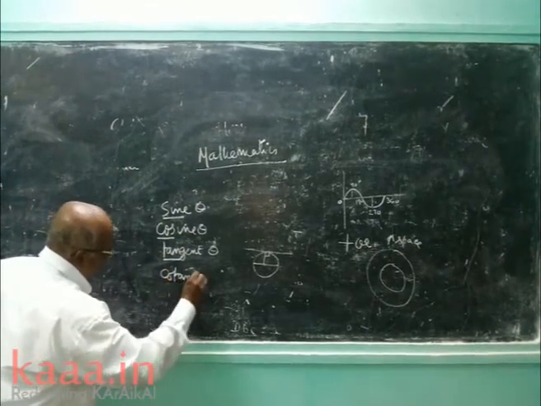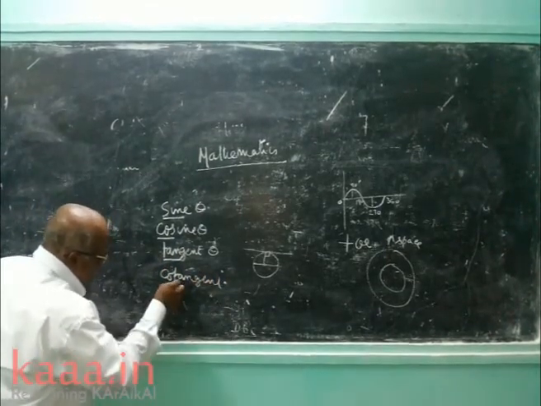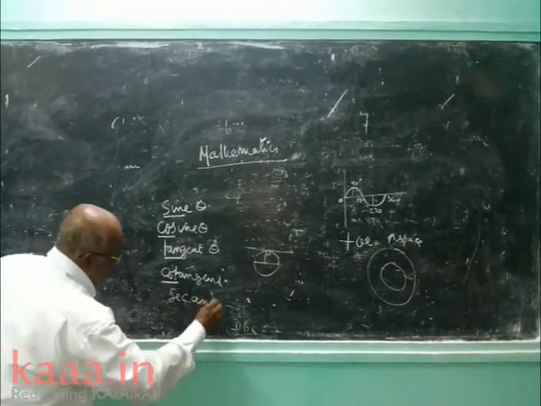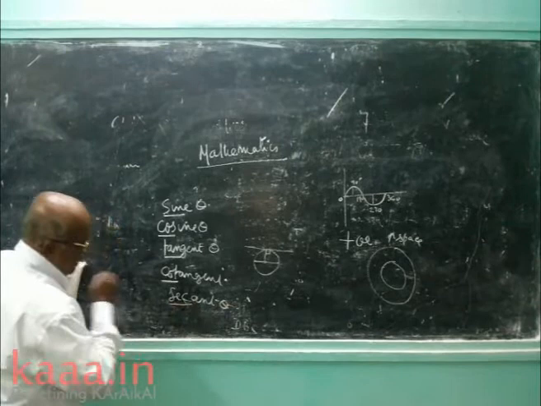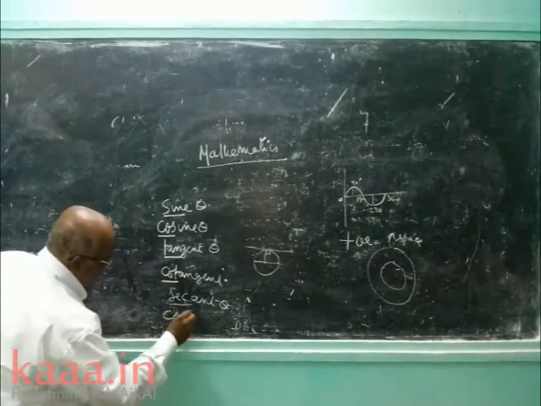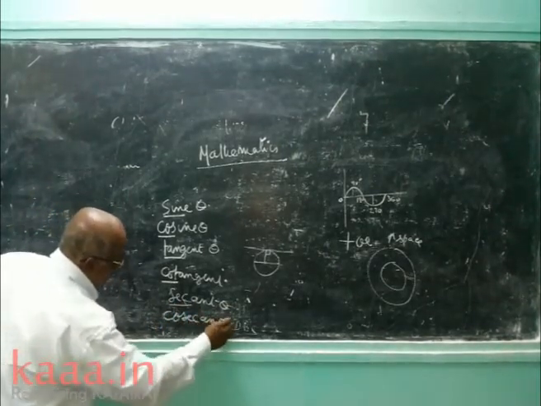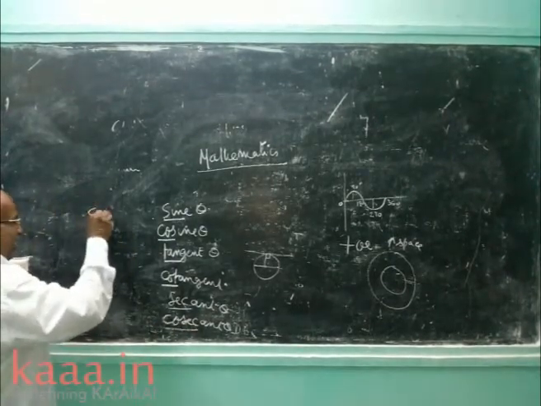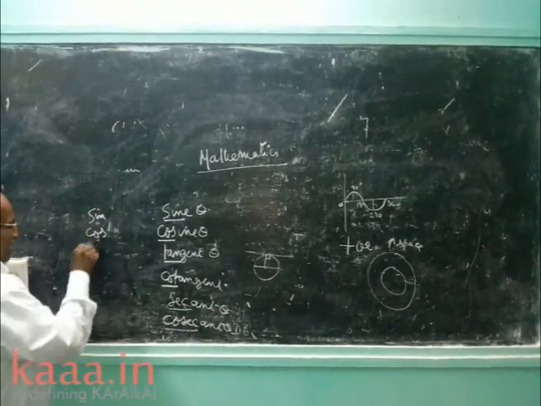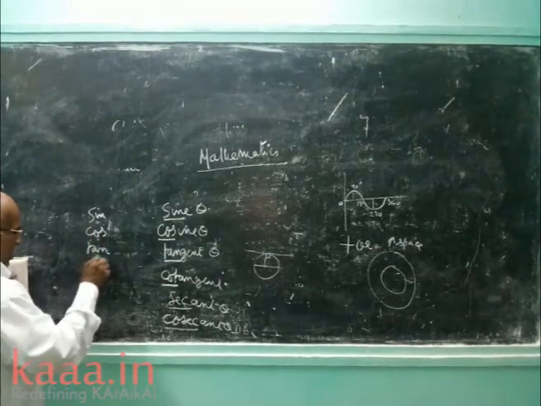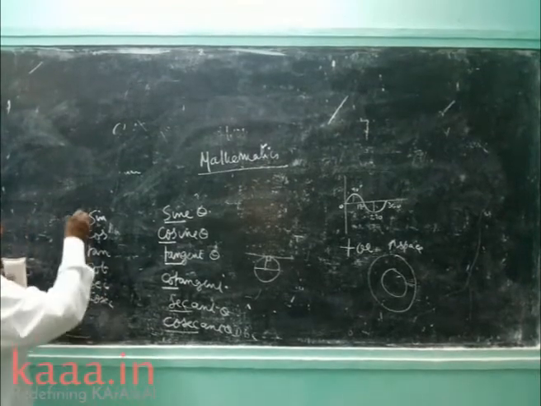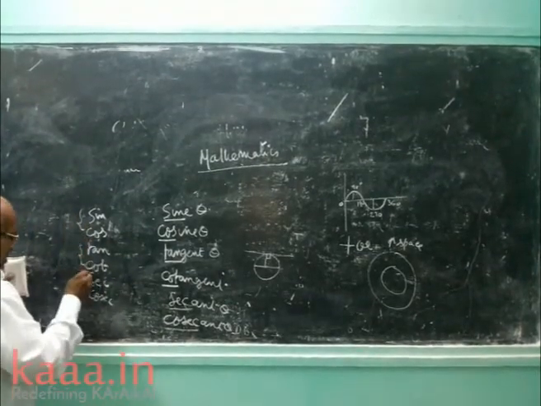Cotangent theta, you take cot. Secant theta, SEC. Cosecant theta, cosec. Now sin, cos, tan, cot, secant, cosecant. There are three pairs.